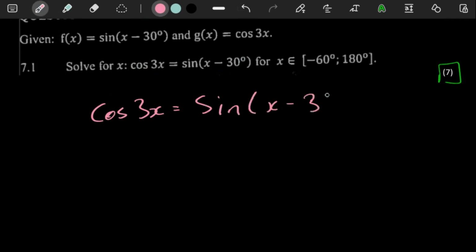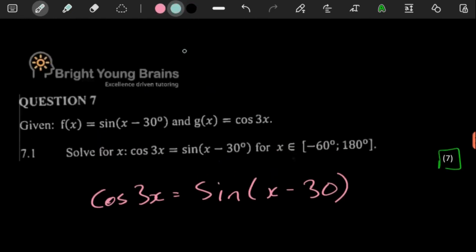So the one thing I always say is, if you're going to deal with something with a sine and a cos on two sides of the equation, and you want to solve for x, you usually want to change both of them into something that has cos. Just do it like that. Change both of them to something that has cos.